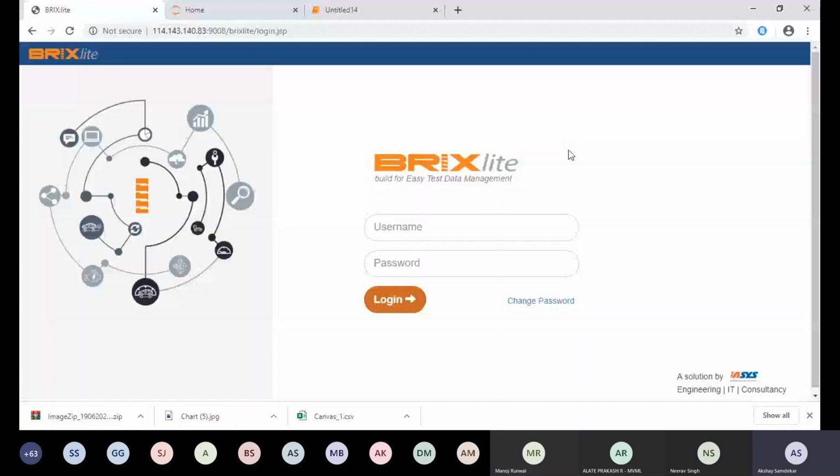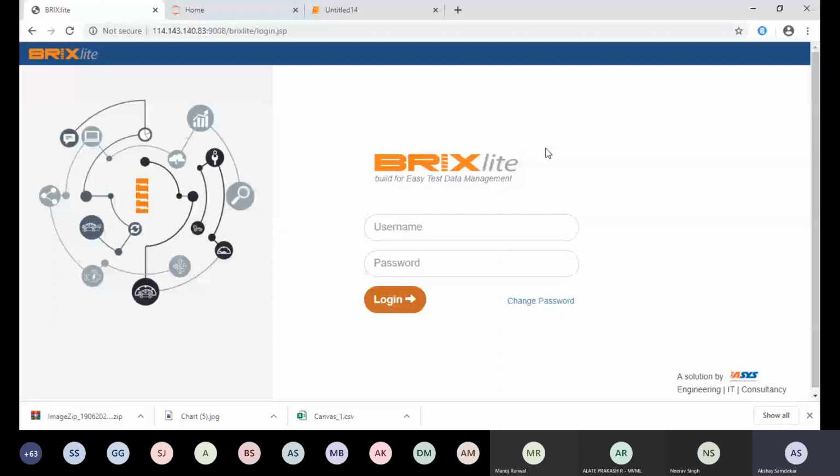And most important, the application we are talking about, Bricks Lite, is a web-based product. The most important benefit of a web-based product is that you can access it anywhere. You just need to install it in your internal company environment, and suppose I'm maintaining the data from India and you want to see the data in Germany, you can very well see that data.